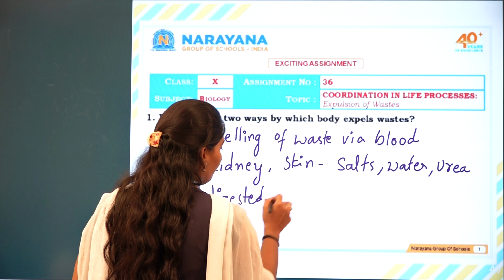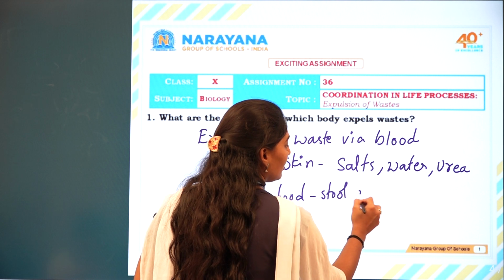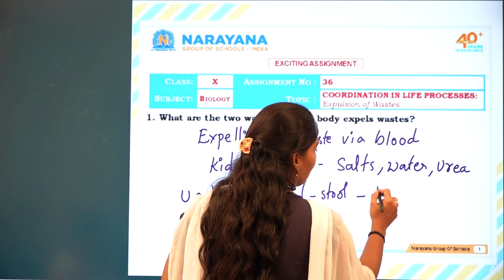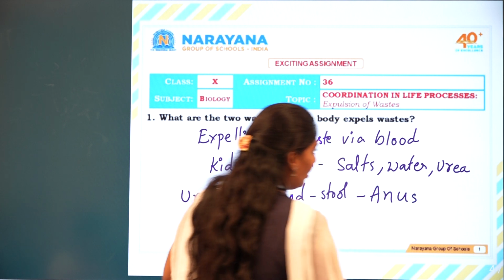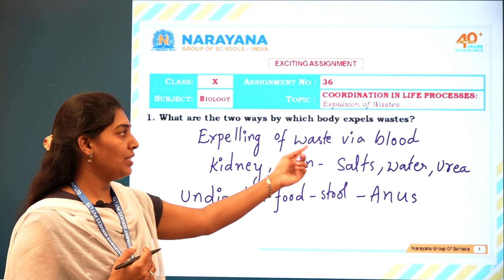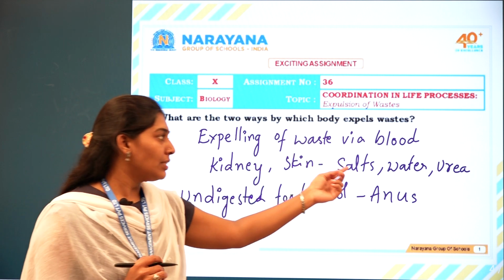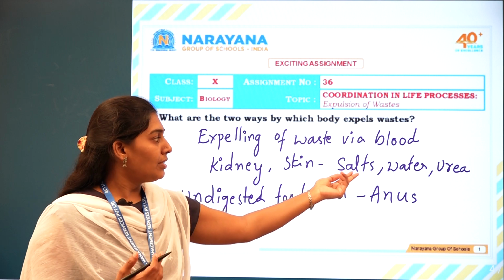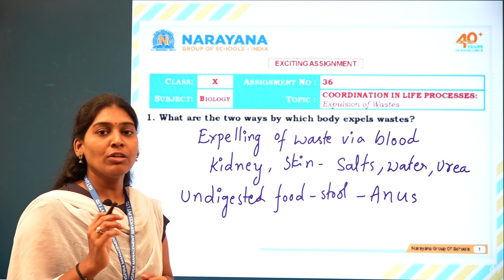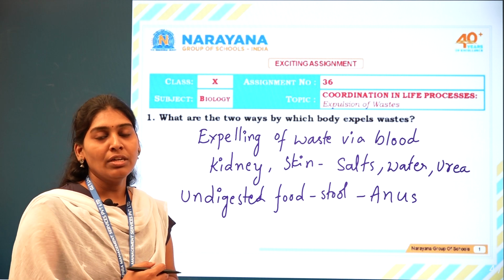the undigested material, undigested food, which we can call stool. This is sent out from the anal sphincter, the anus. So that is how the body expels waste materials: via blood, kidney and skin, the waste materials are salts, water and urea. The undigested food material, which we call stool, is expelled out through the anus.